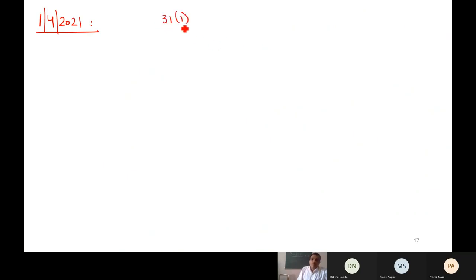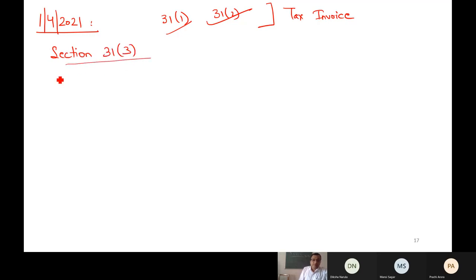So 31.1 is over, 31.2 is over. These are the topics of tax invoice. And now section 31.3. And what it says, its first point. If I say first point, I want to say that I am discussing 31 subsection 3 clause A. It says revised tax invoice.